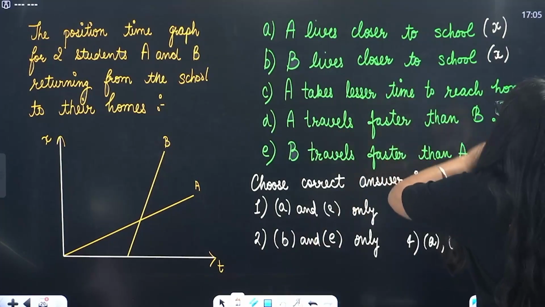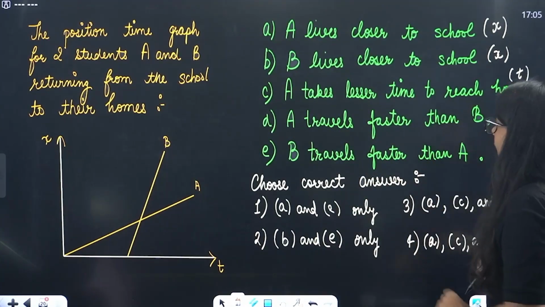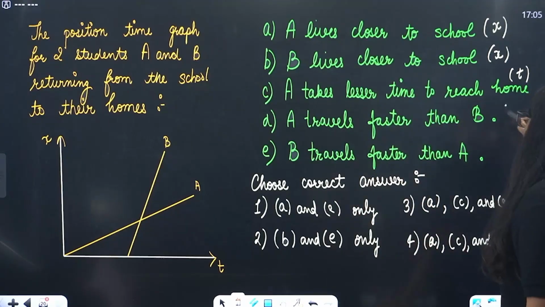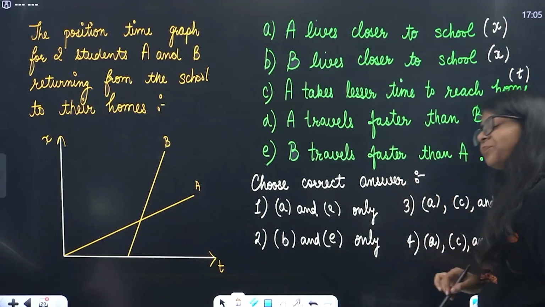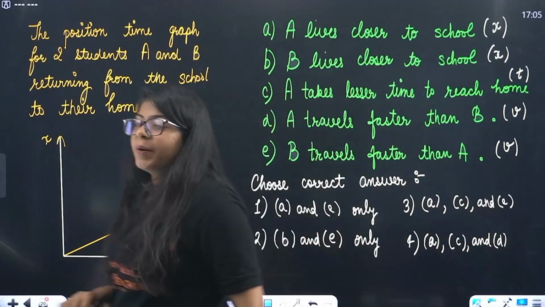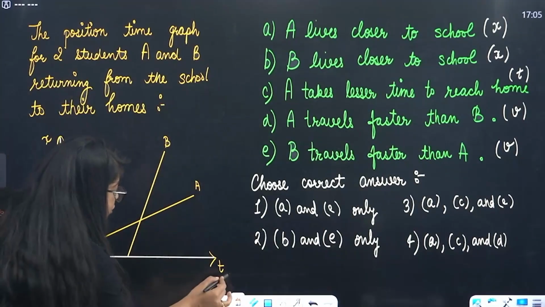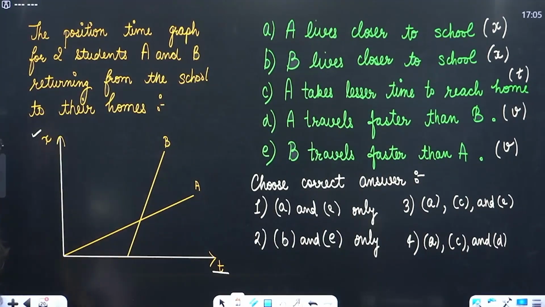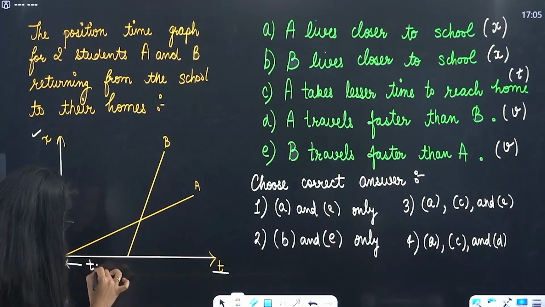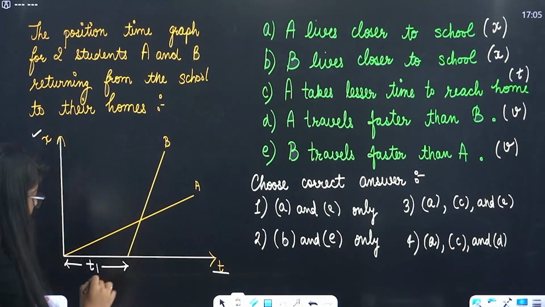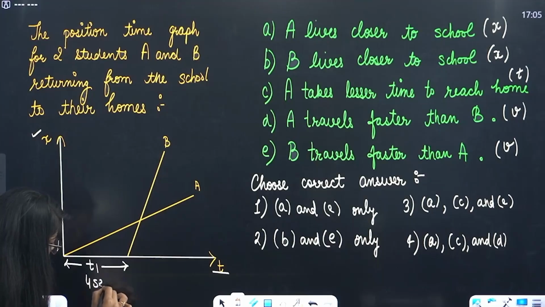A takes lesser time. So here we need to analyze time. A travels faster than B. Okay, we need to analyze velocity. Here also velocity. B travels faster than A. Let's look at it. Now beta, look at this very carefully. This is your time. This is your position. Now this is, let's say, time 1. This is t1. And for your convenience, let's just take this as 4 seconds.